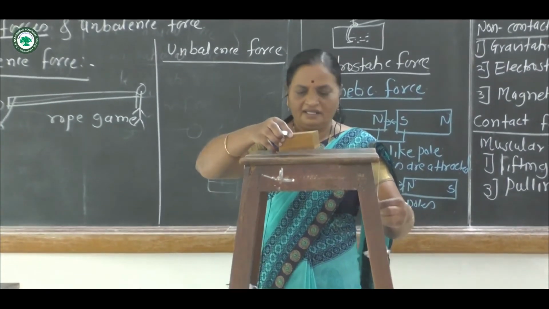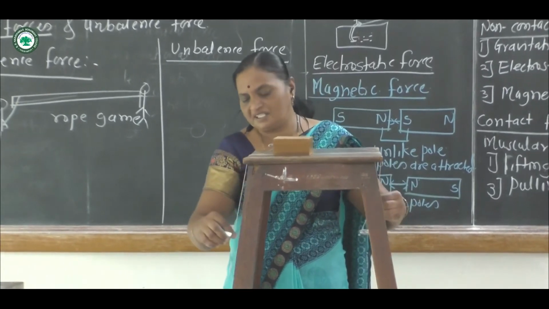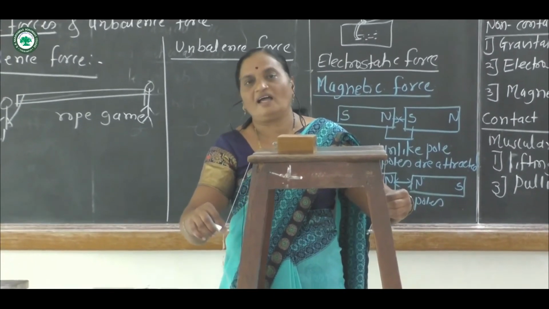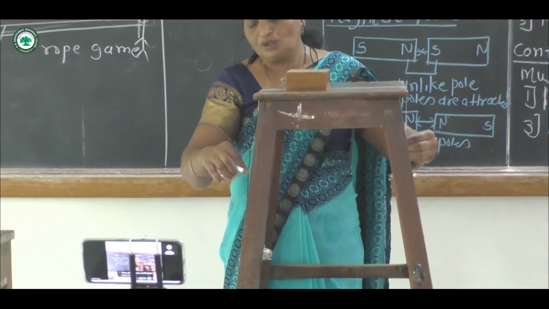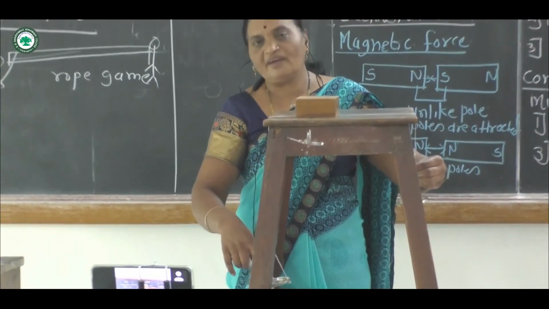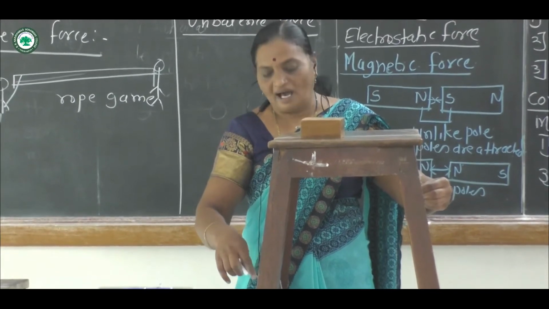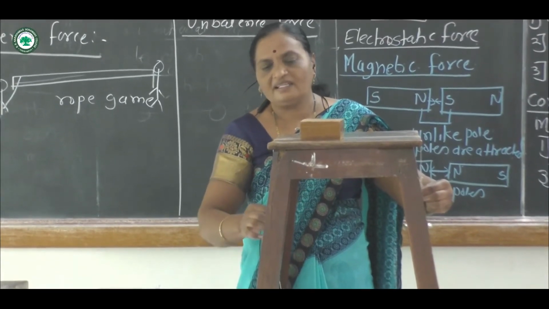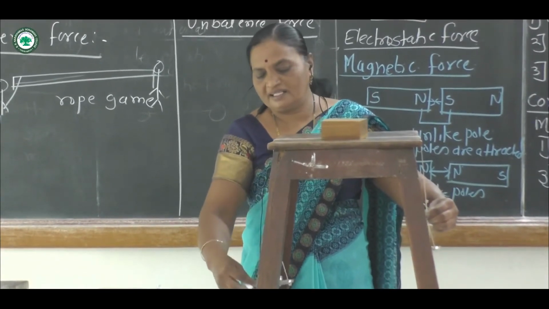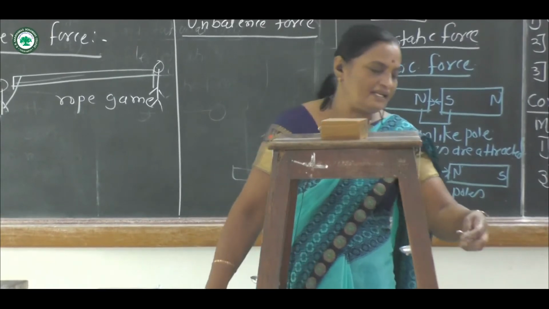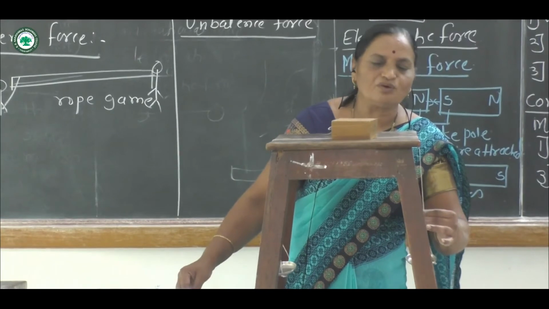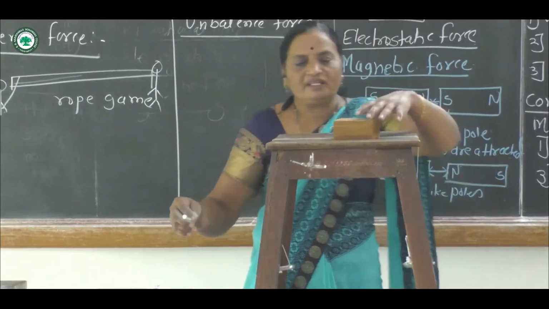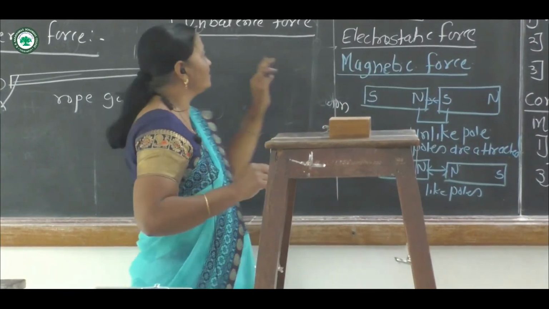Now there is a motion of the string toward where the weight is high, and this is the unbalanced force. The string is moved towards the larger weight. If we add weight here and the weights are unbalanced, the string is moving. This is the unbalanced force.